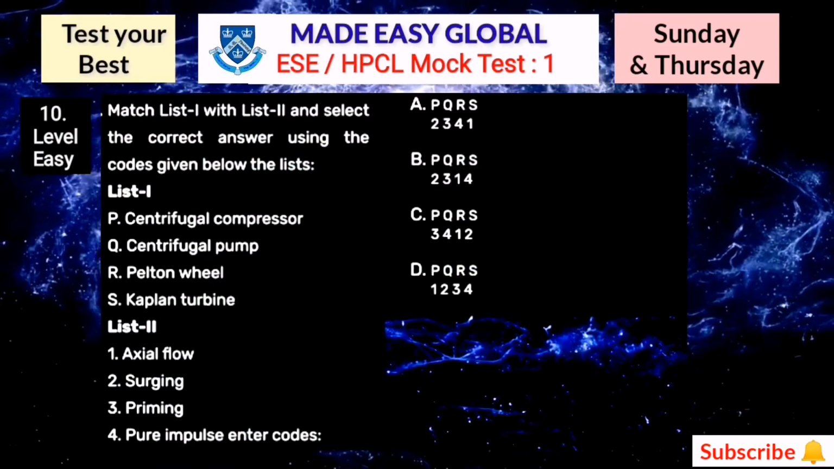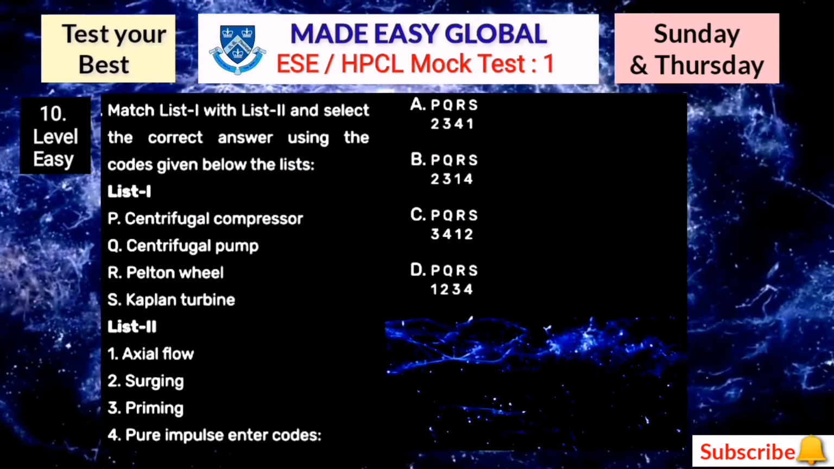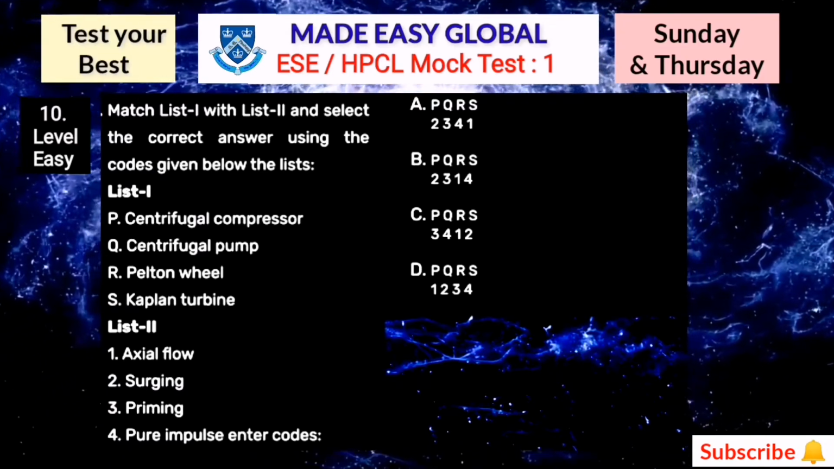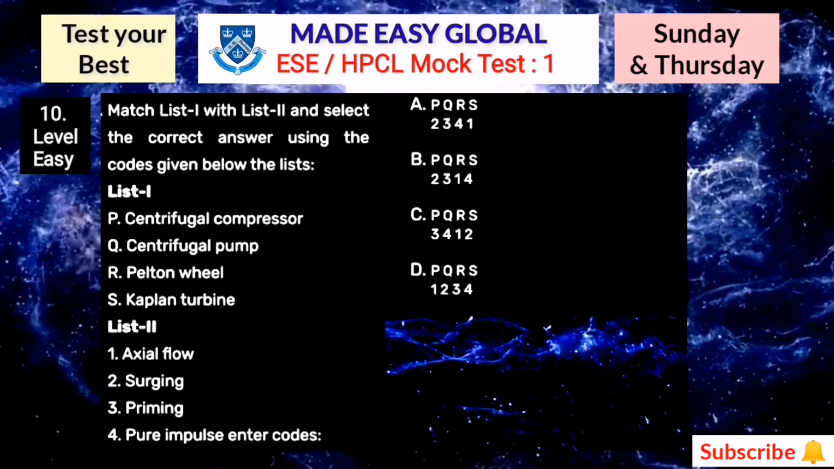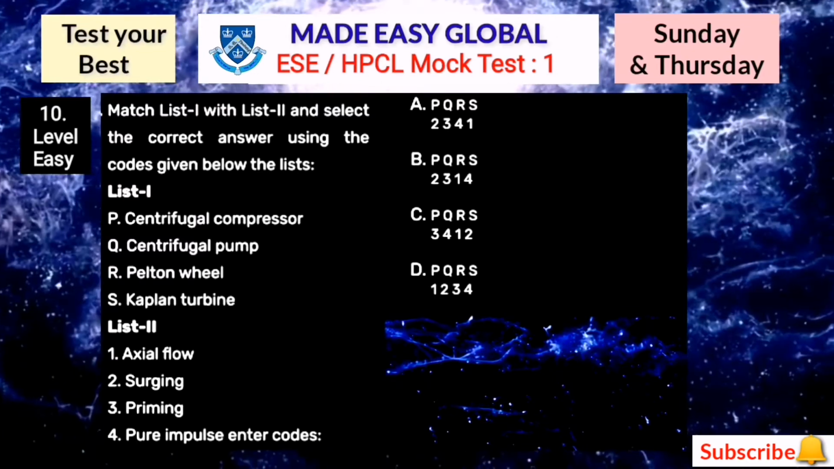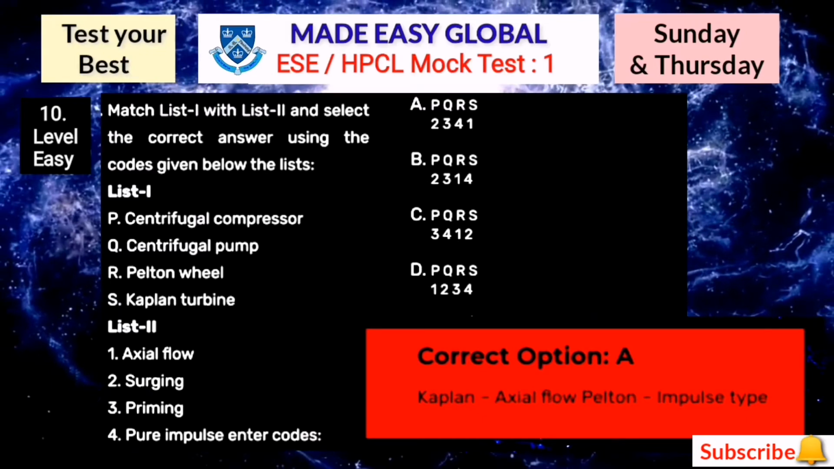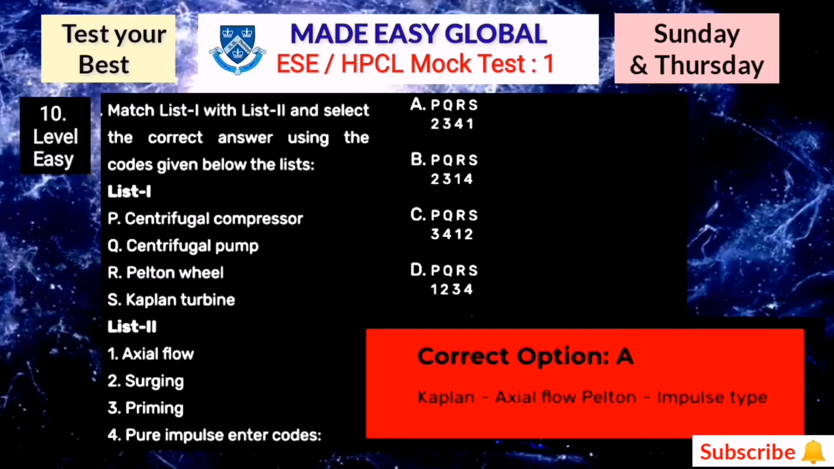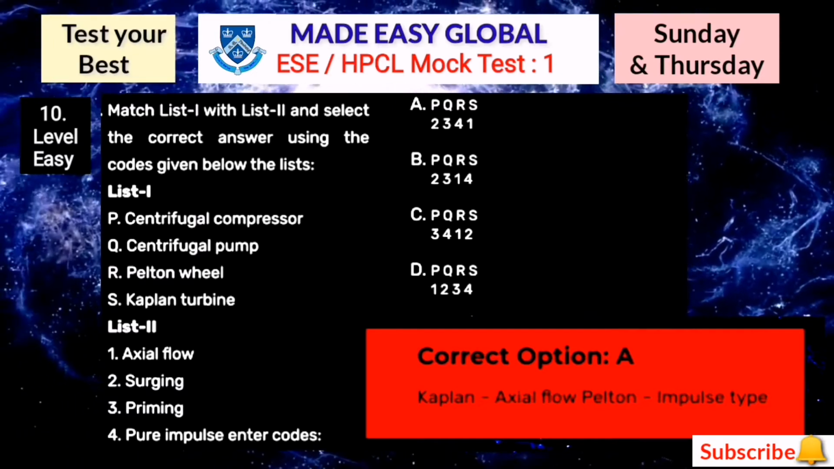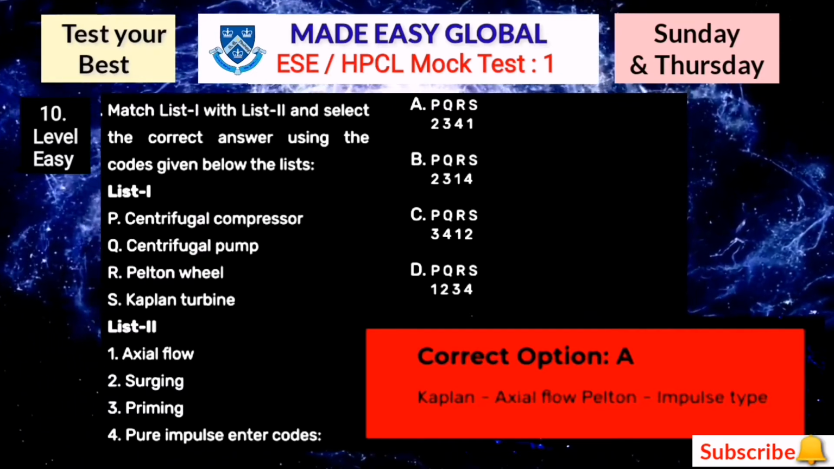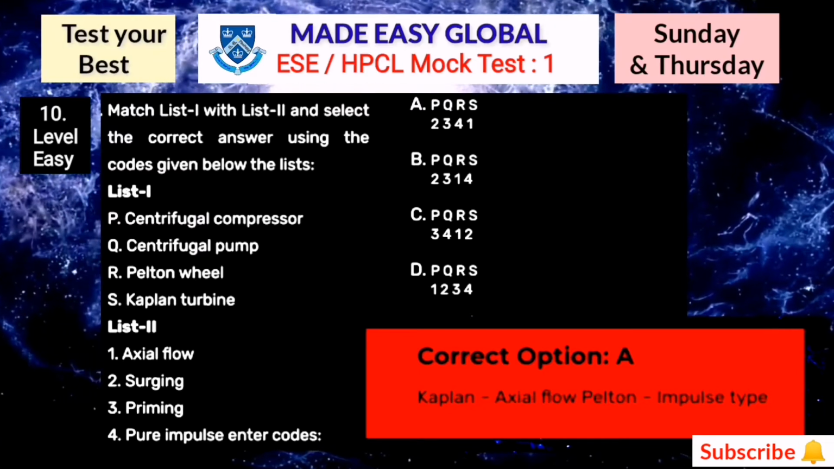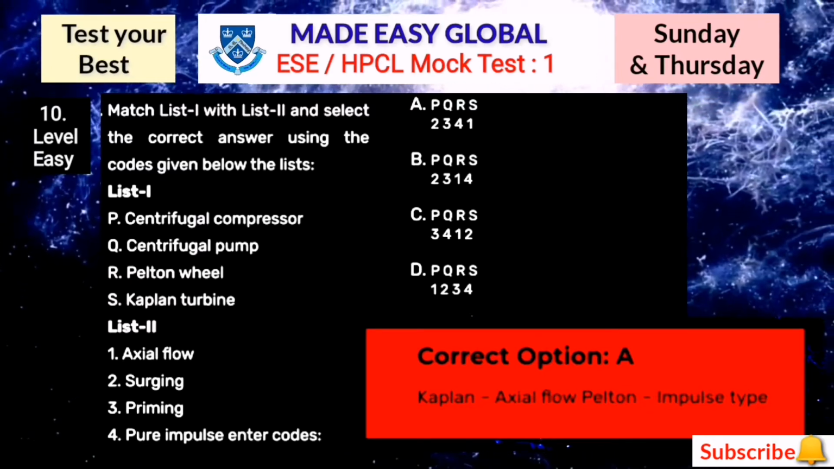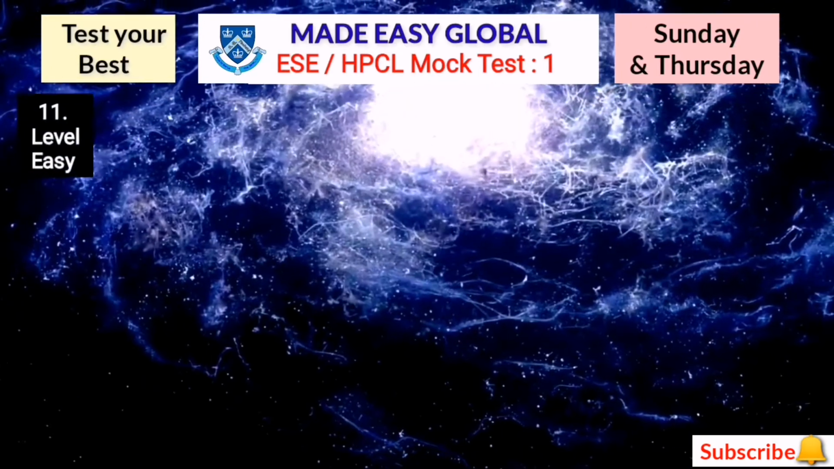Here, as you can see, match list A with list B and select the correct answer using the codes given below the lists. So here in the first list there are types of compressors, pumps or turbines. For this question the correct answer is option A, because Kaplan turbine is an axial flow turbine and as you all know Pelton turbine is an impulse type turbine. Based on these two facts you can get the correct answer because this is only given in option A. So here the correct answer is option A. Now let's move towards the next one.